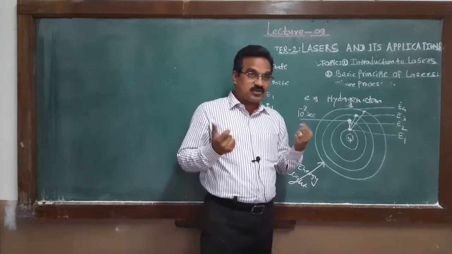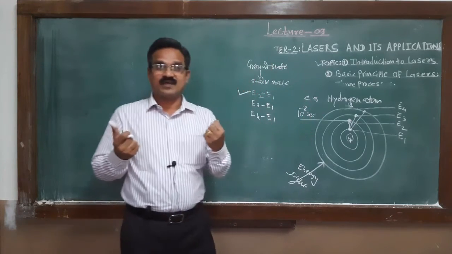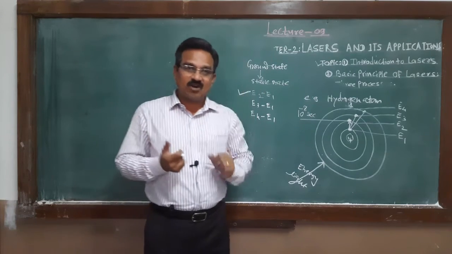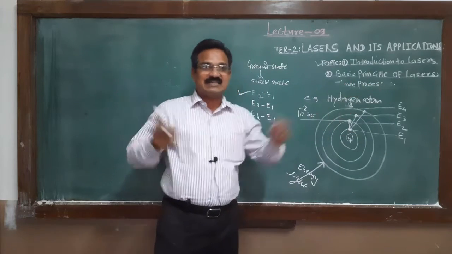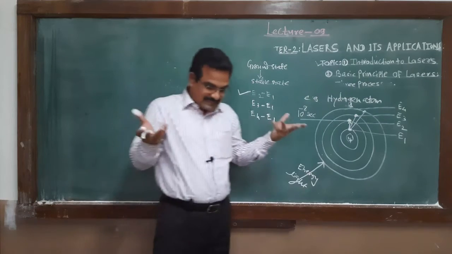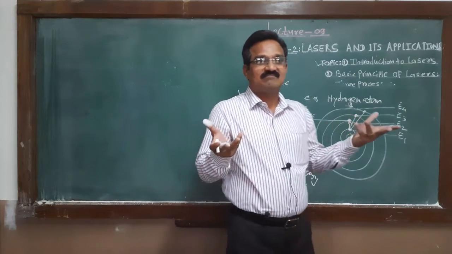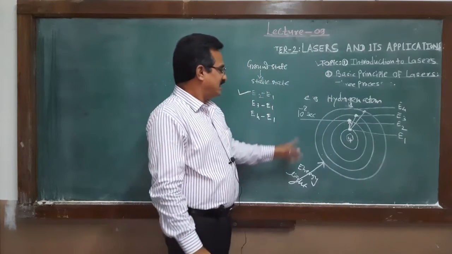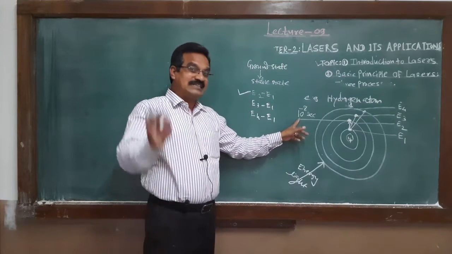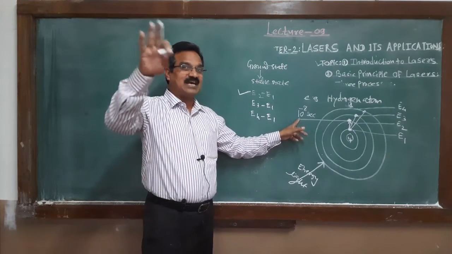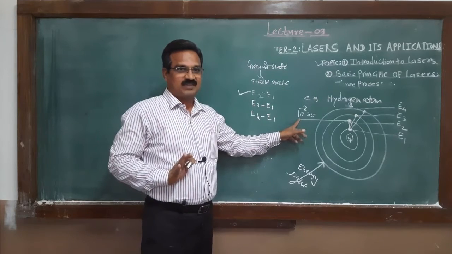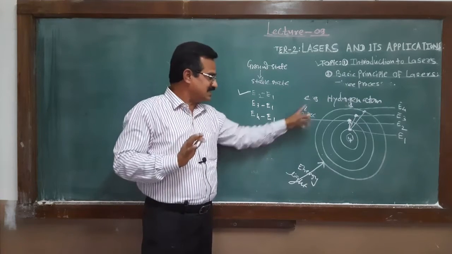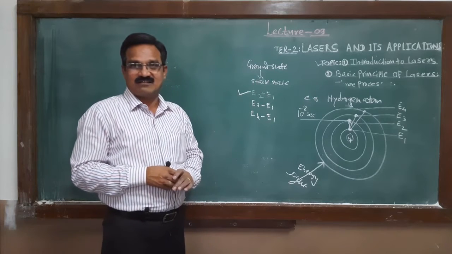Due to the absorption of light, the electron jumps to the higher orbit. At that time we can say it is in excited state, but in excited state the electron cannot remain there for a longer time, and the time for which it remains within that state, we call it the lifetime. The lifetime of the electron in excited state is 10 raised to minus 8 seconds.